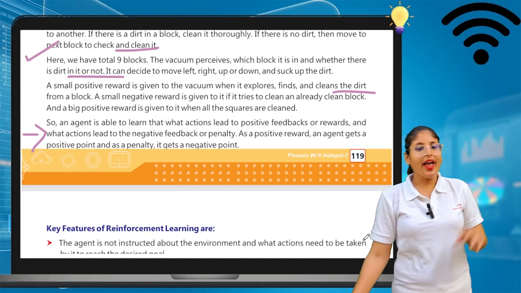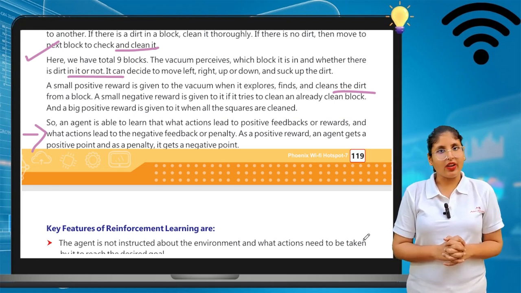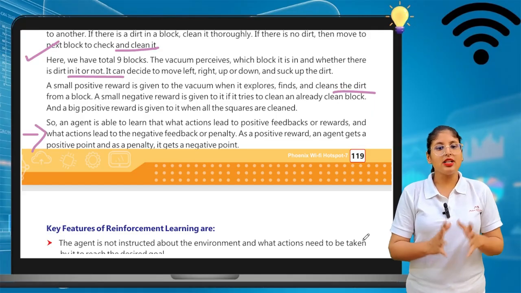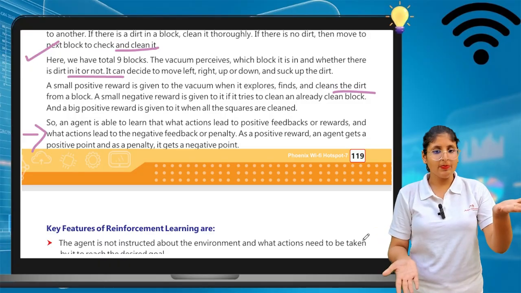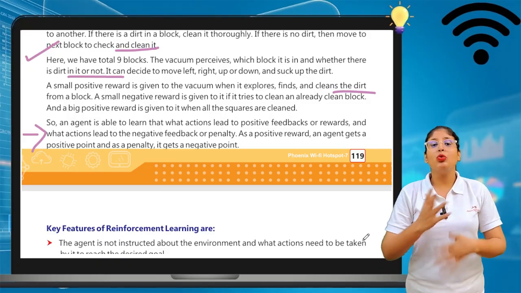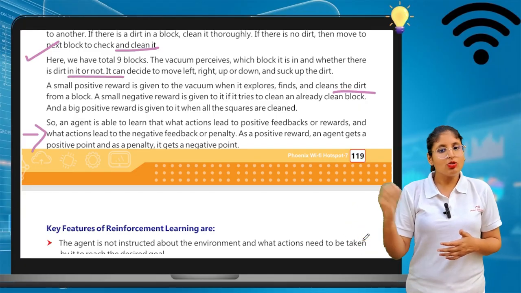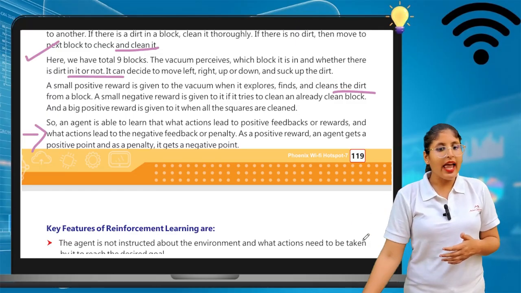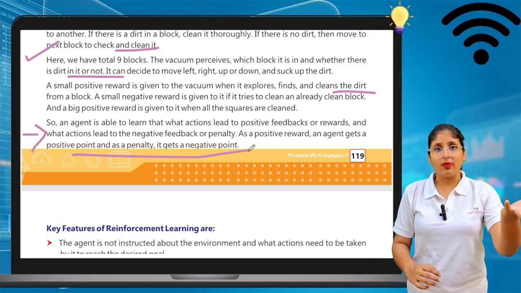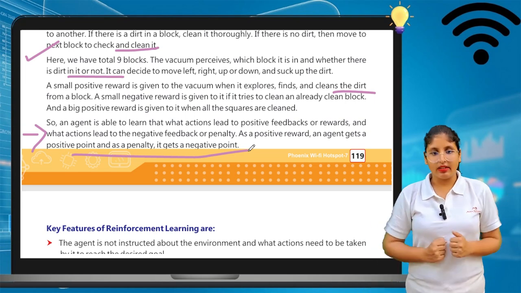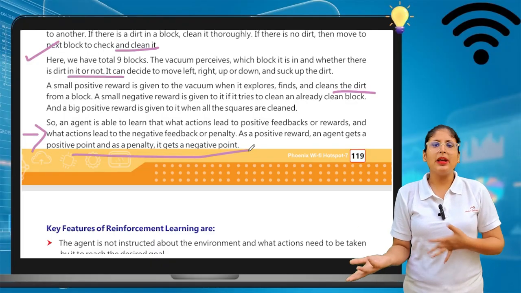Okay, so an agent is able to learn what actions lead to positive feedback or rewards and what actions lead to negative feedback or penalty. Of course, in reinforcement learning, you get a reward or you get a punishment. These are the two things you can get. So you have to do your work very properly if you want a big reward from that. A positive reward gives the agent a positive point, and as a penalty it gets a negative point. Positive point for reward, negative point for the penalty, the punishment.